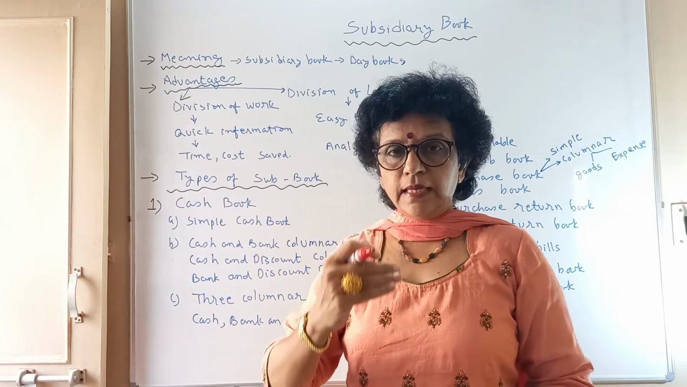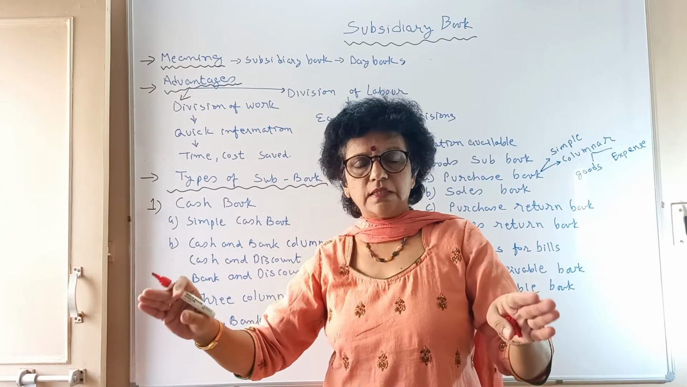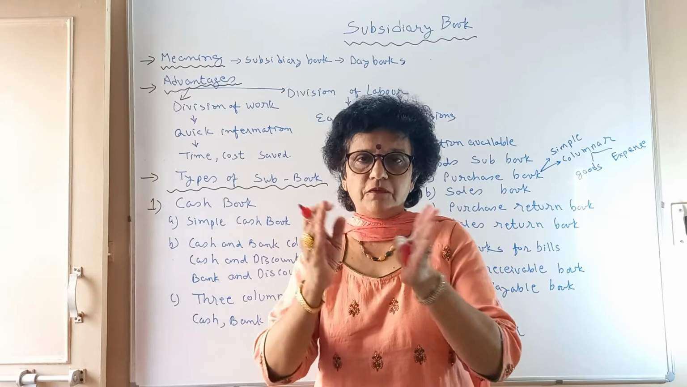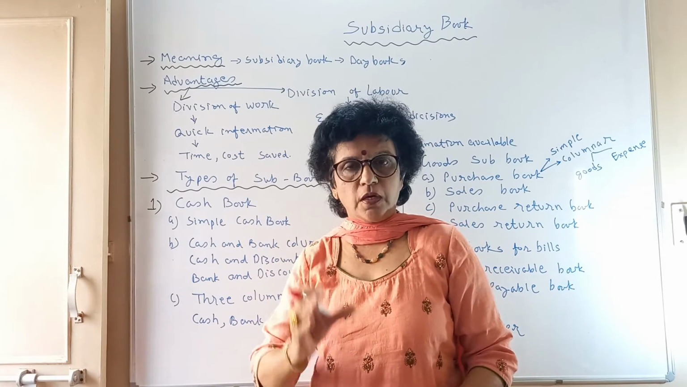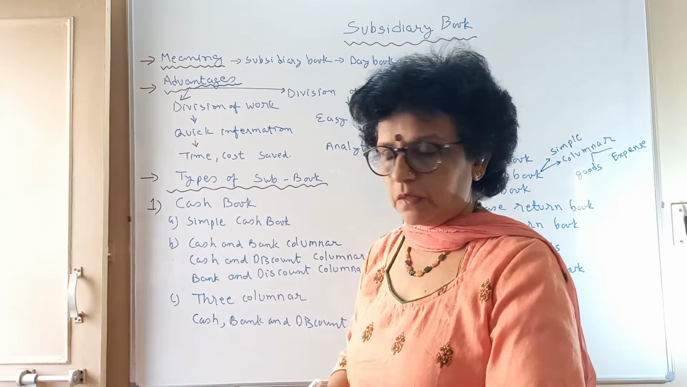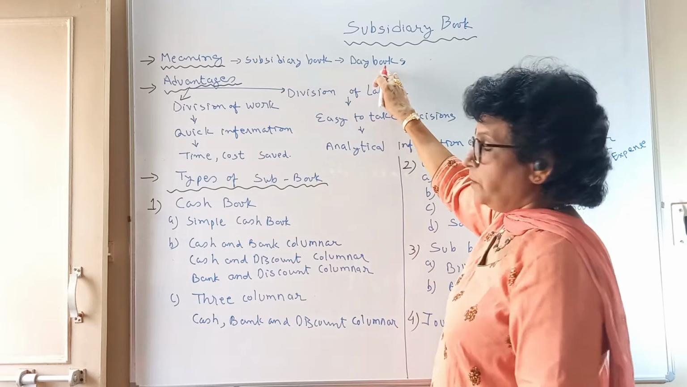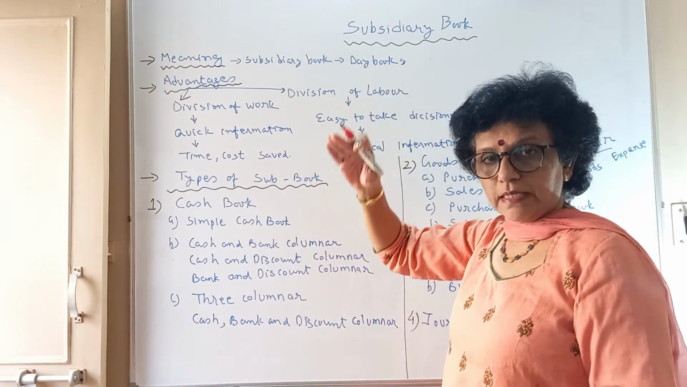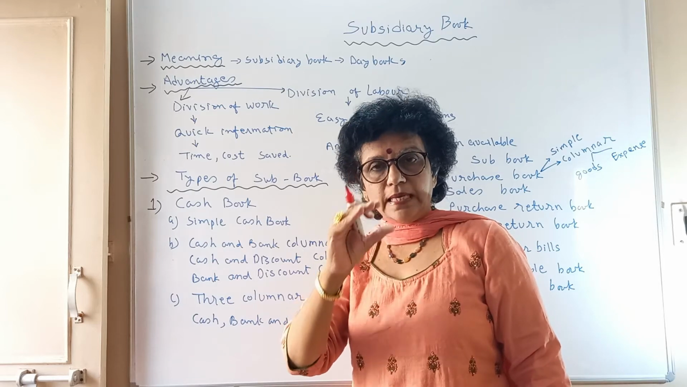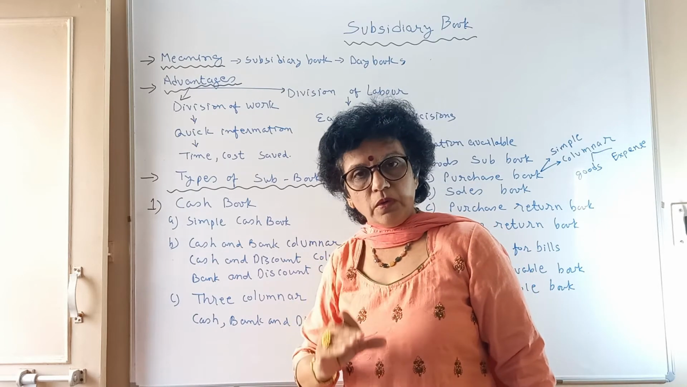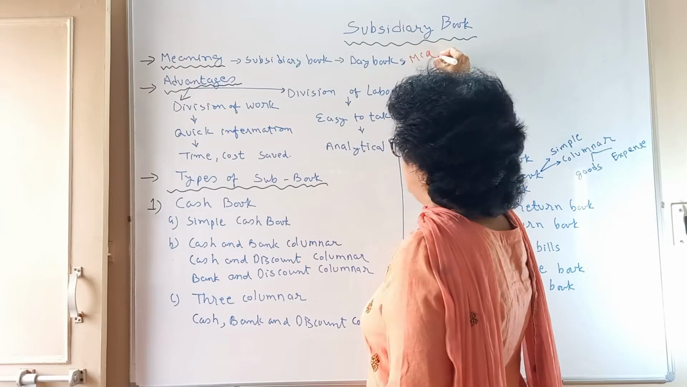So now the next step is: why not we divide the transactions of a journal with a specific character, specific nature, in a particular book? That is the concept of subsidiary book. Subsidiary books are also known as day books. You are recording the transactions of a particular nature altogether. So for your MCQ, you have to remember this.